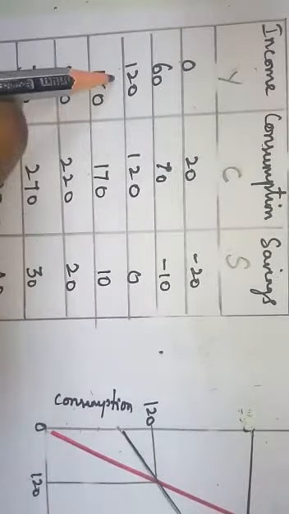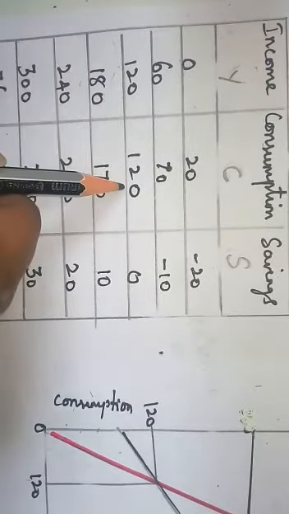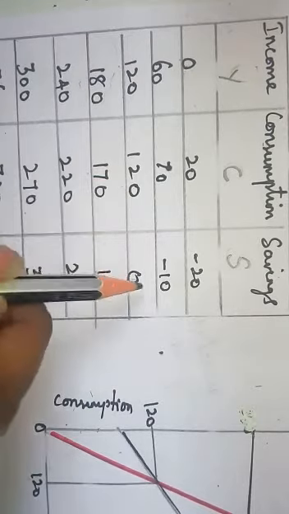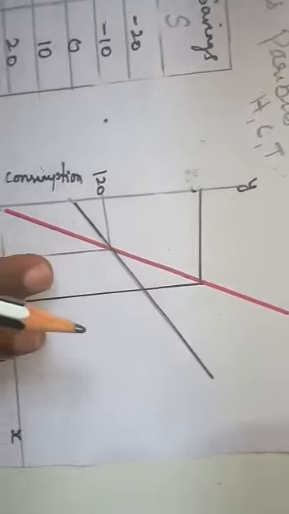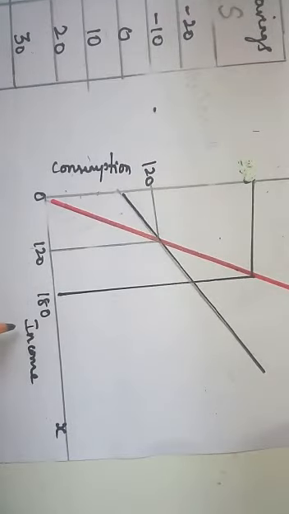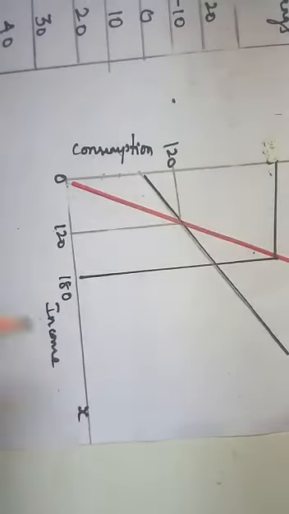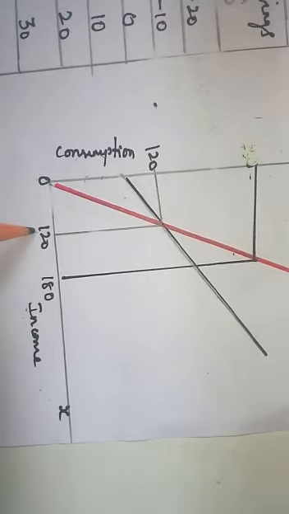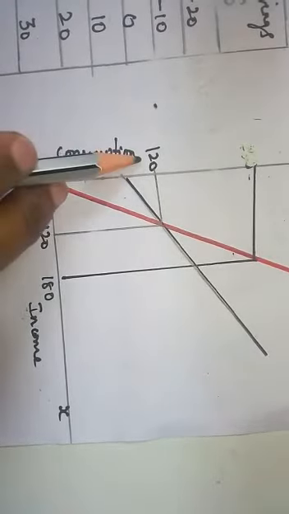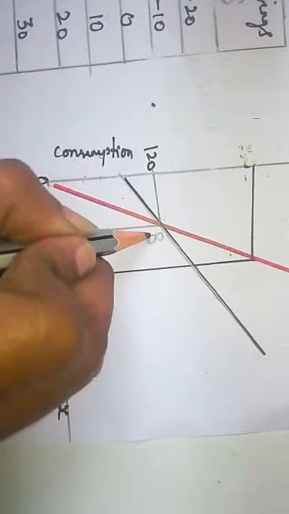In the table you can see your income is 120, consumption is 120, your saving is 0. This can be explained using the diagram. This is the diagram, with income on the x-axis and consumption on the y-axis, and this is 0. Your income is 120, your consumption is 120, so both are equal at the point called B.